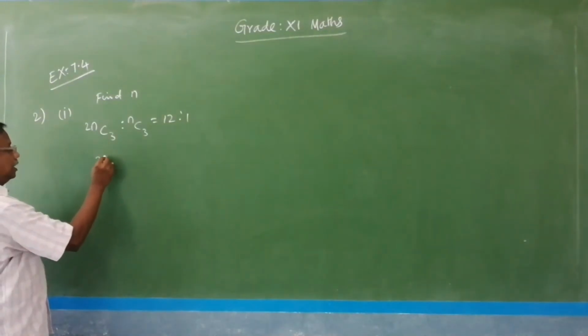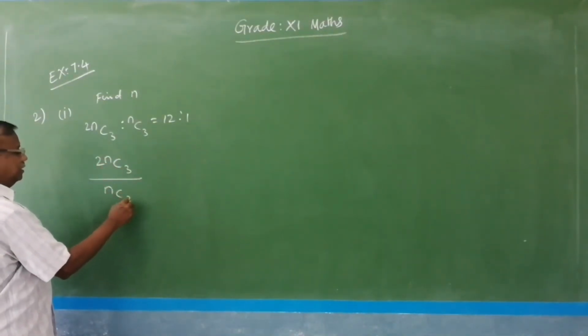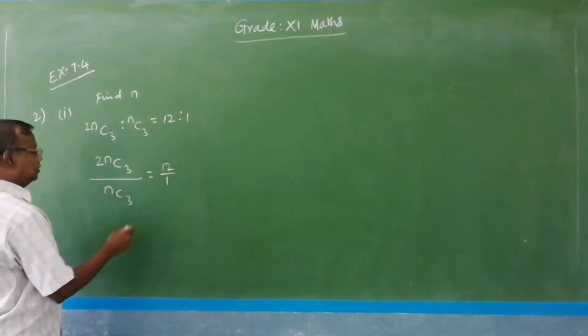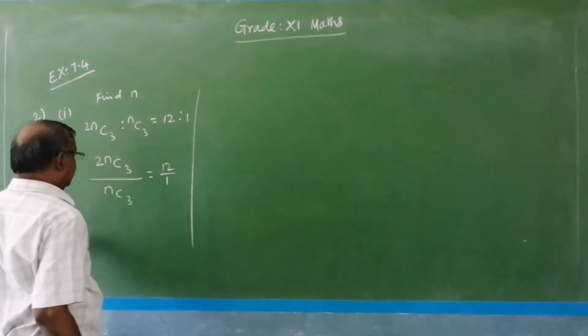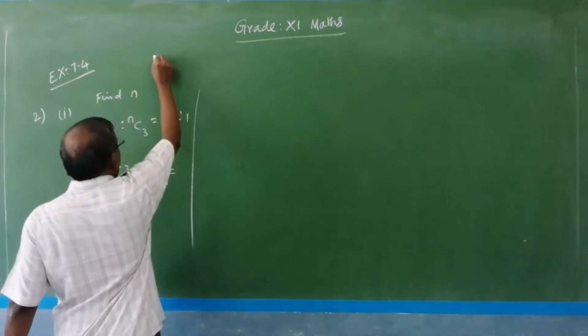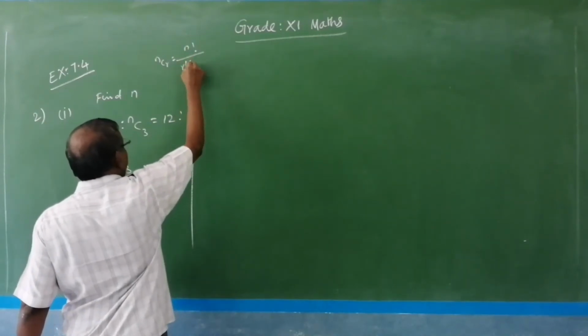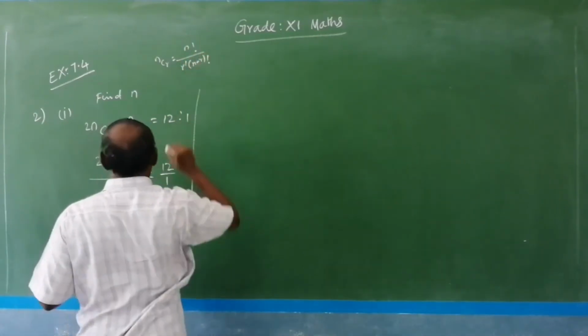Now, 2nC3 divided by nC3 equals 12 by 1. Here the numerator, according to the formula nCr, we have n factorial divided by r factorial into (n minus r) factorial.